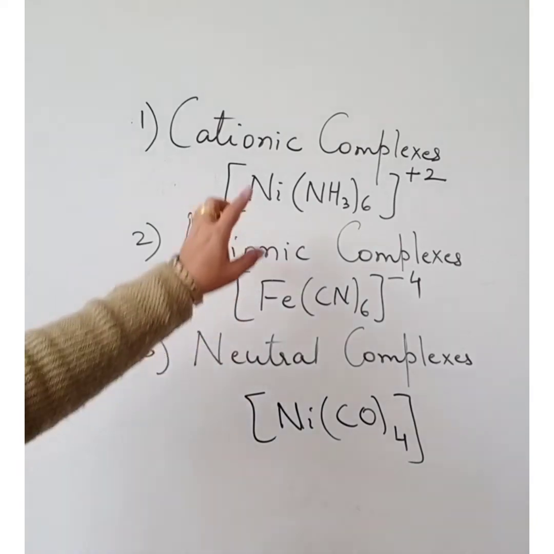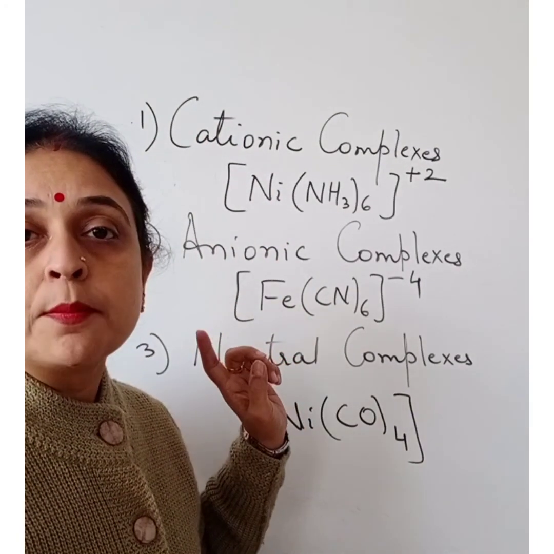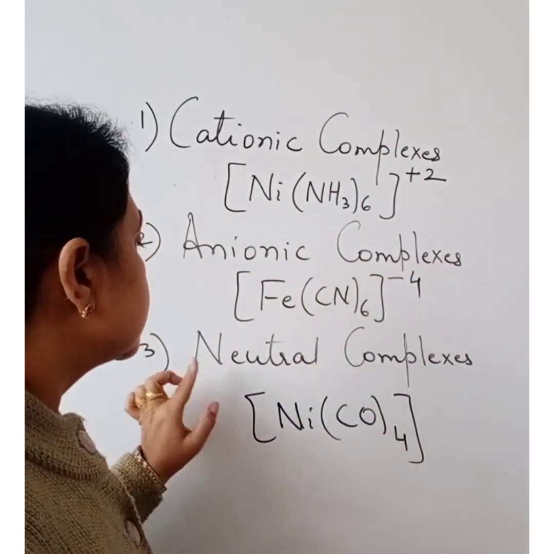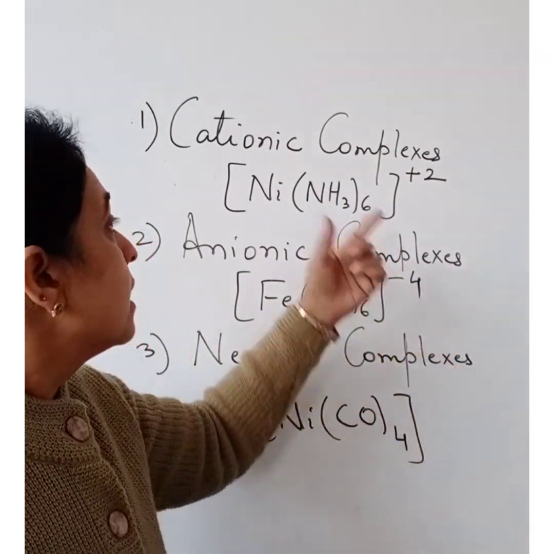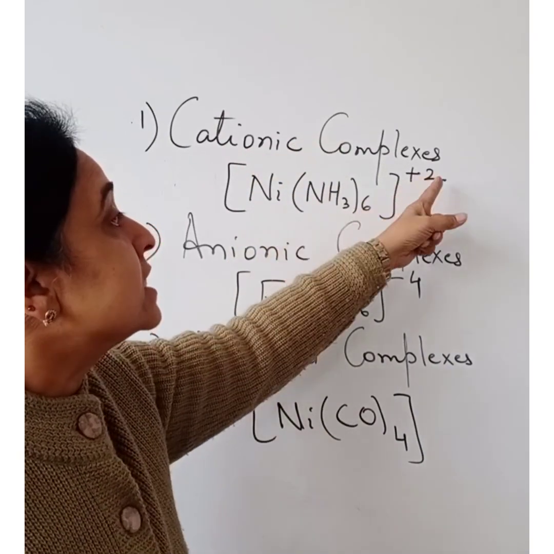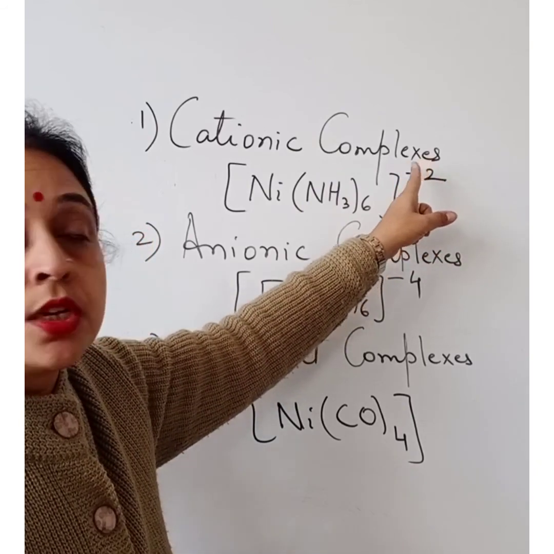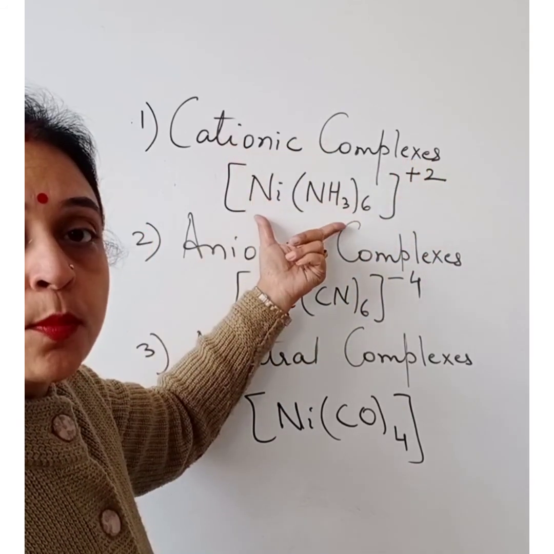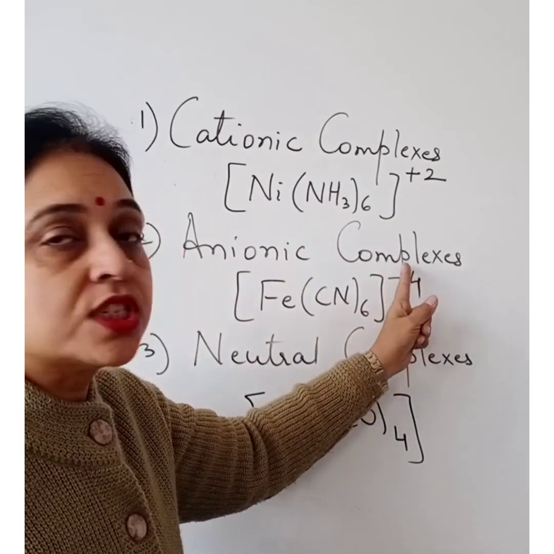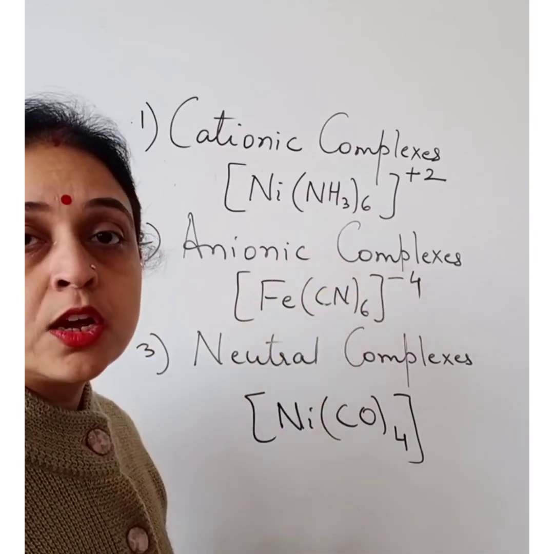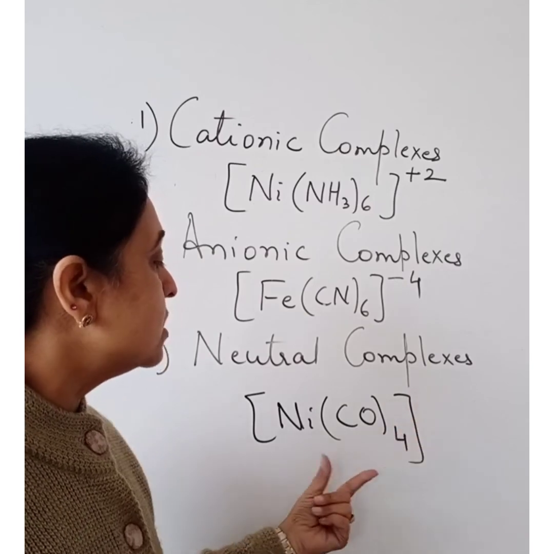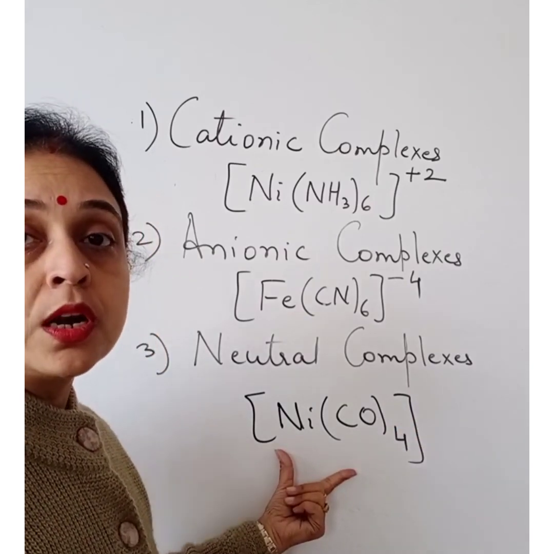Now, there are three types of coordination compounds: cationic complexes, anionic complexes and neutral complexes. Cationic complexes: the complexes which carry net positive charge are known as cationic complexes. The complexes which carry net negative charge are known as anionic complexes. And the complexes which carry no charge are known as neutral complexes.